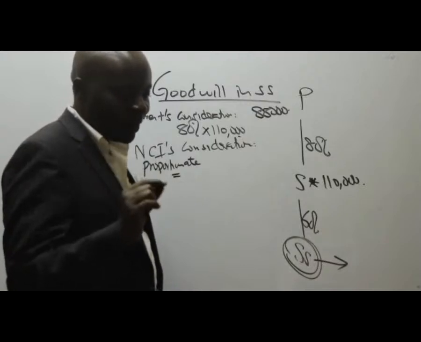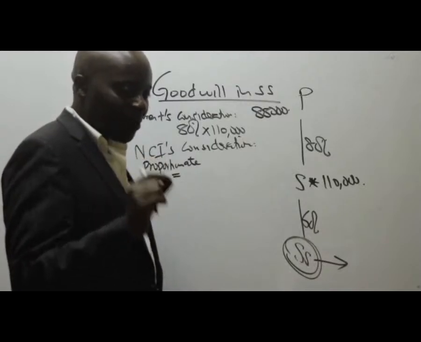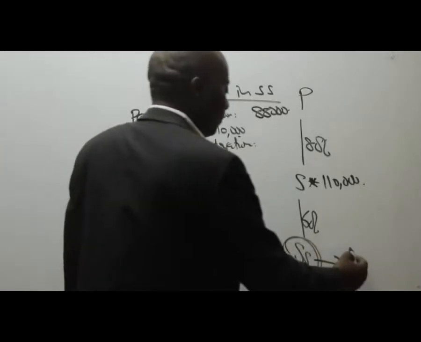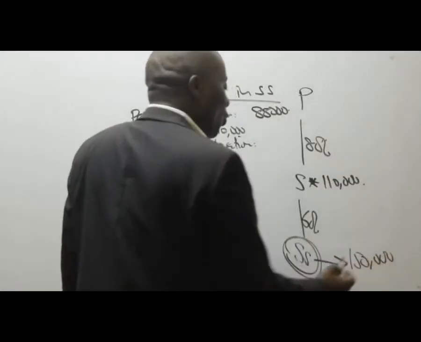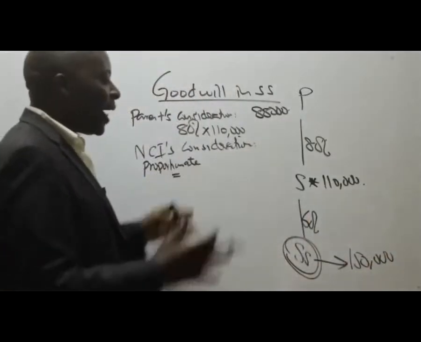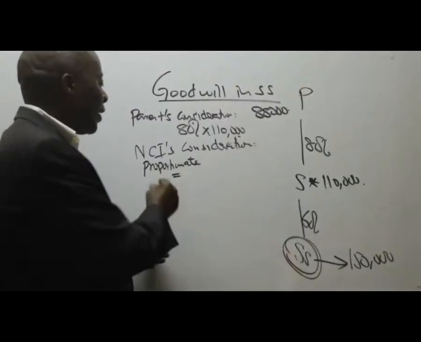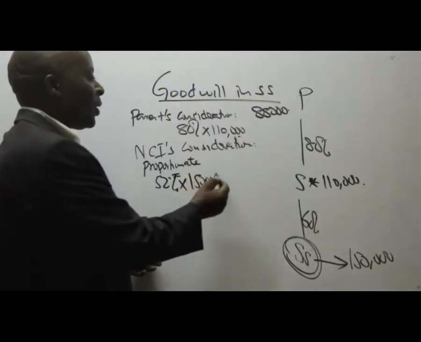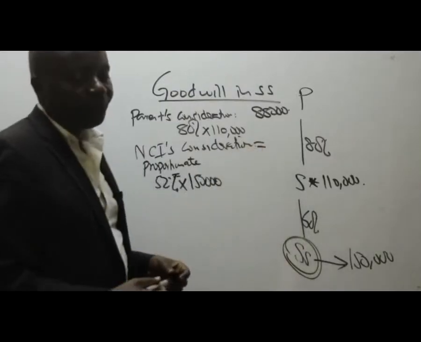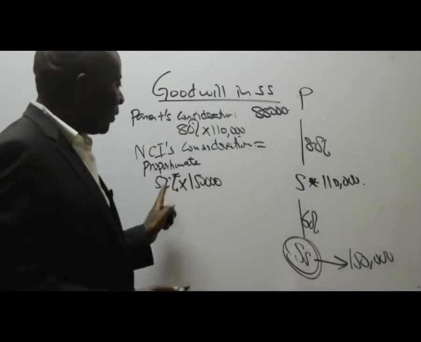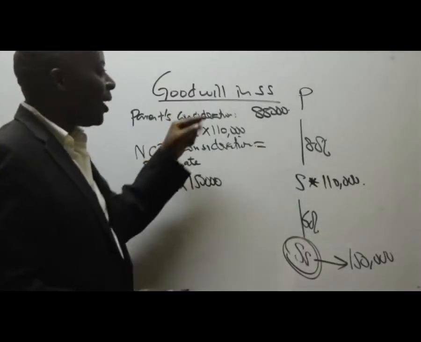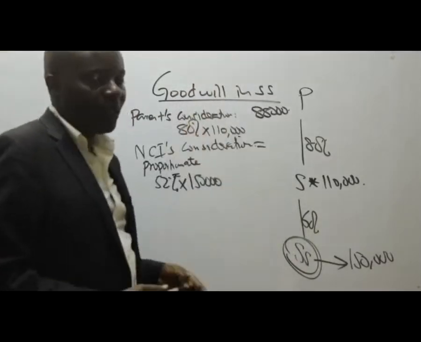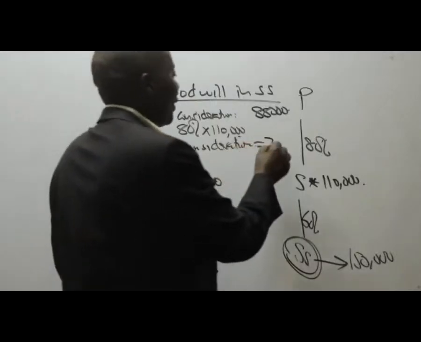Net assets of SS at acquisition is 150,000. And then the group NCI under SS, you gave me 52, so it should be 52% of this 150,000. Could you kindly give me this figure? No, this concept is only applicable whenever we have this issue of subsidiary in the parent's consideration. So 78,000. Thank you very much.